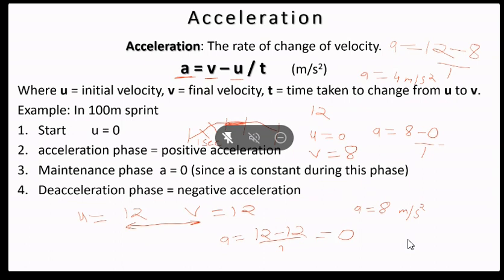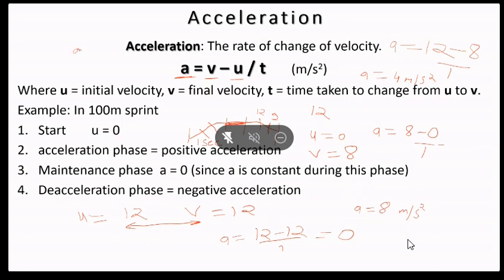And during the deceleration phase, that means from year to year. Now this is 12 and this has gone to 9. So what will it be?